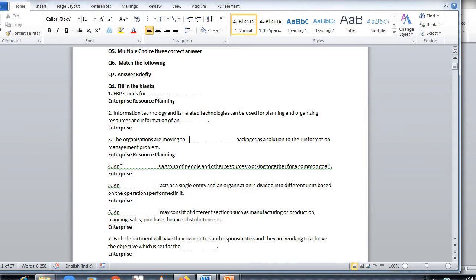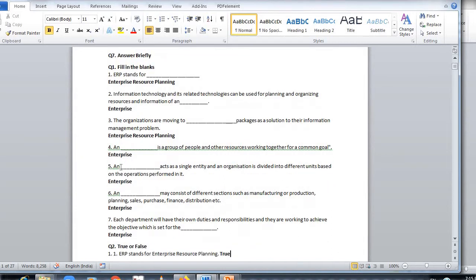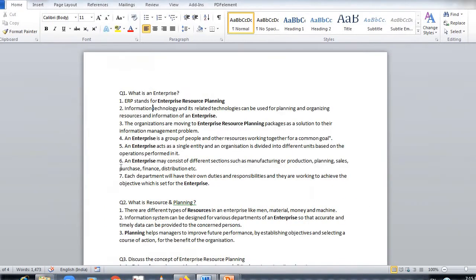Answer is enterprise. And dash, an enterprise acts as a single entity and an organization is divided into different units based on the operation performed in it. And dash may consist of different sections such as manufacturing or production, planning, sales, purchase, finance, distribution, etc. Answer is enterprise. Each department has their own duties and responsibilities, and they are working to achieve the objective which is set for the dash. Answer is enterprise. We will see the another theory question.